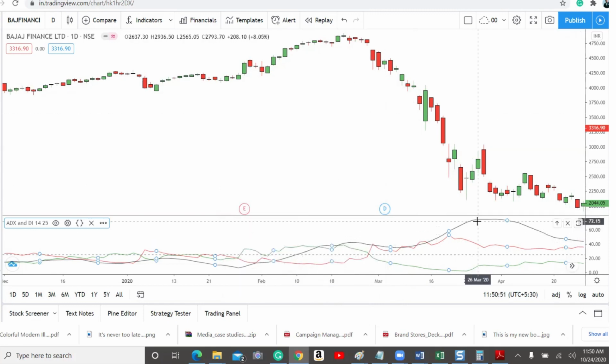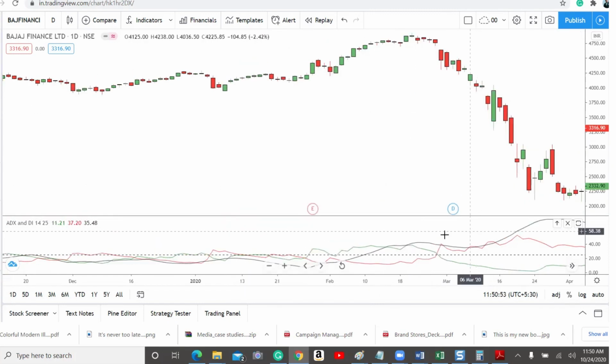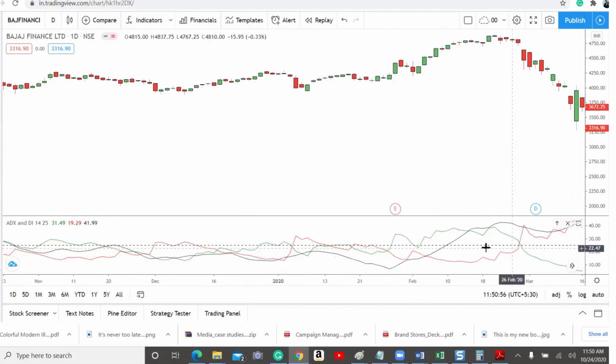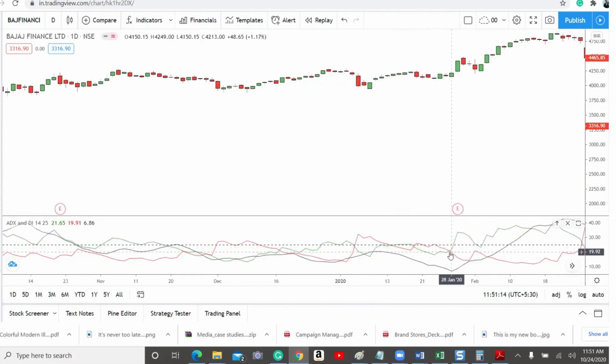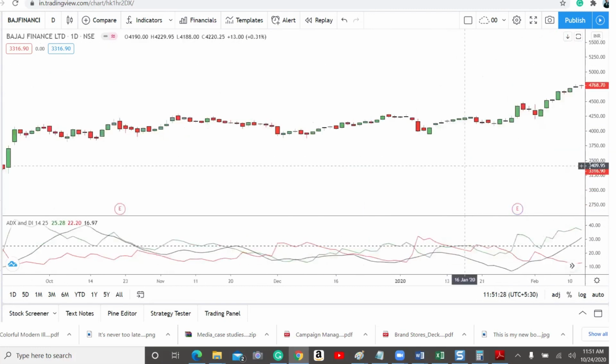So I will return it as it is. This black line indicates the ADX line. Whenever this black line is above 25, this dotted line is the 25 level, it indicates a stronger trend. If the green DI line is above the red DI line, it indicates a stronger uptrend. For example, from here the green line crossed above the red line, which indicates a stronger uptrend, whenever the ADX line is above 25.